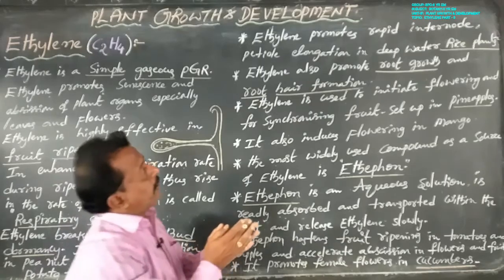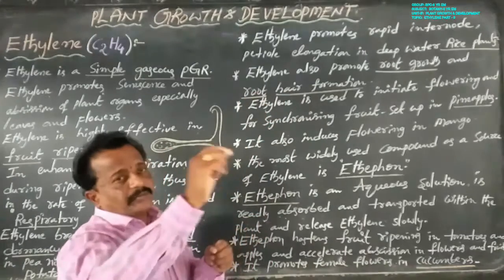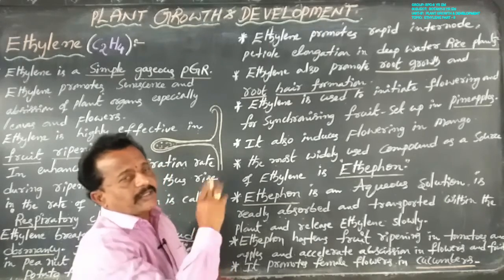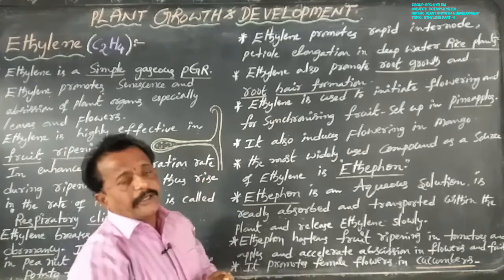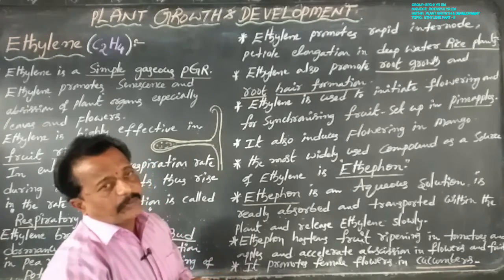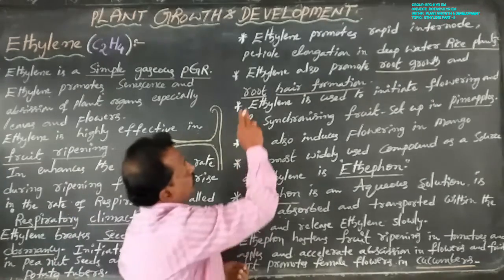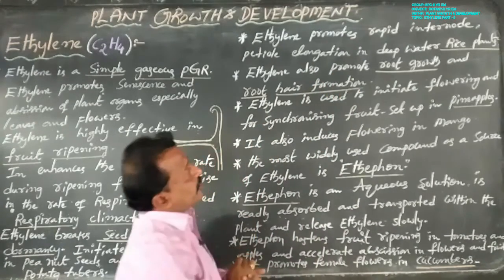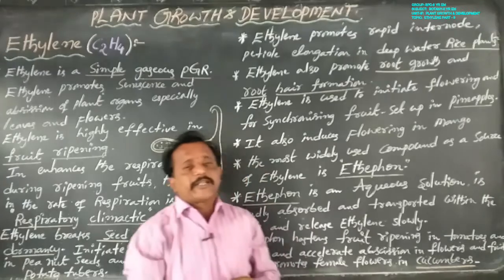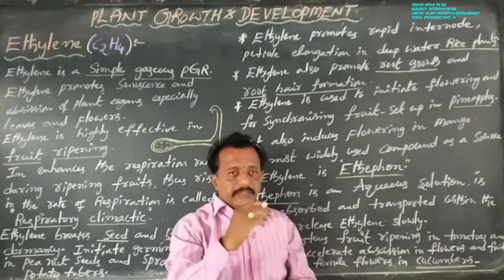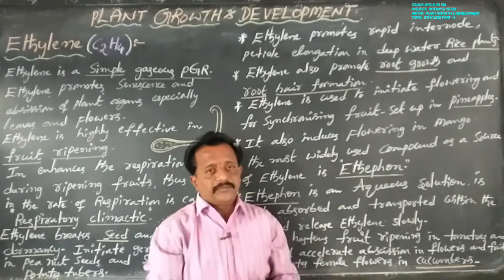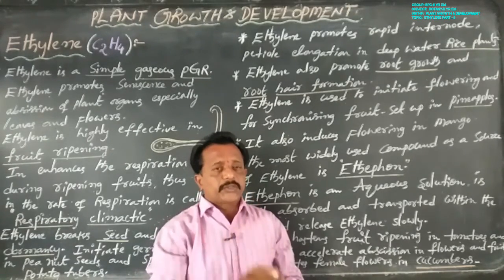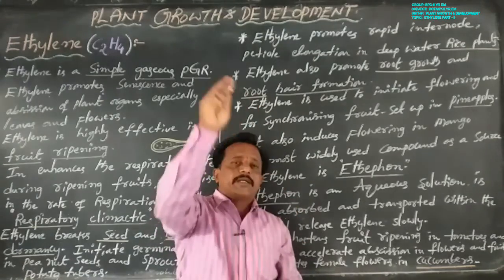That is rapid internode and petiole elongation, giving a larger size of petiole in deep water rice plants. This helps the leaves and aerial parts of the shoots to remain above the water.